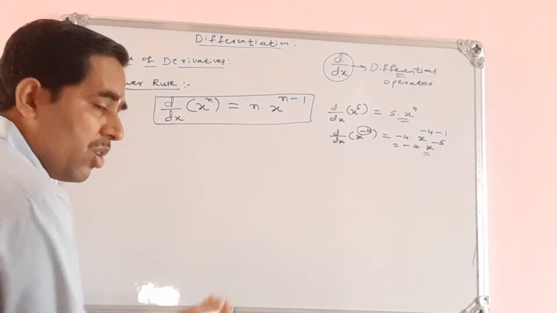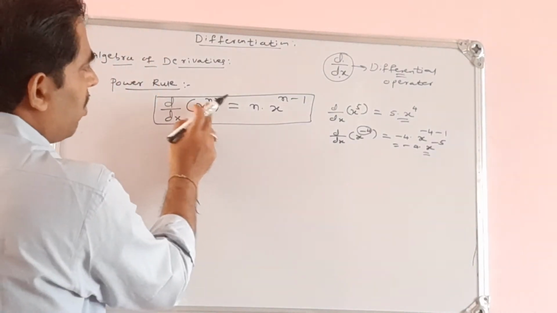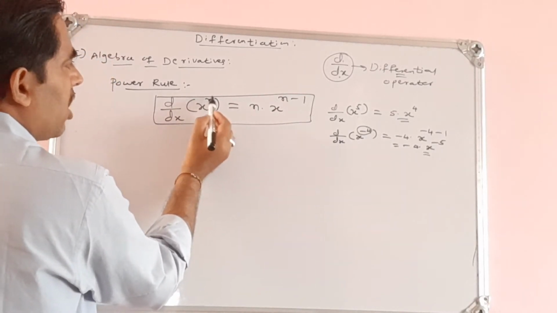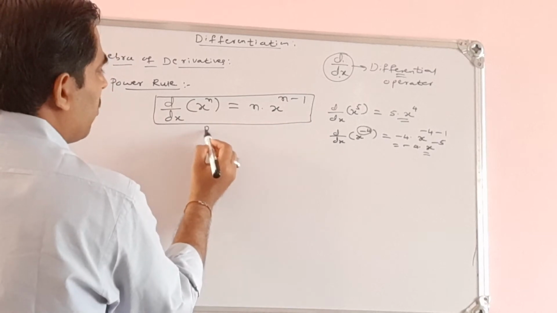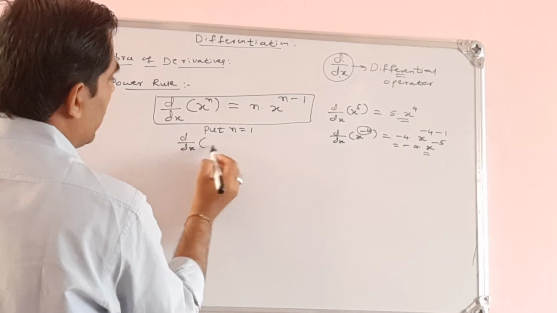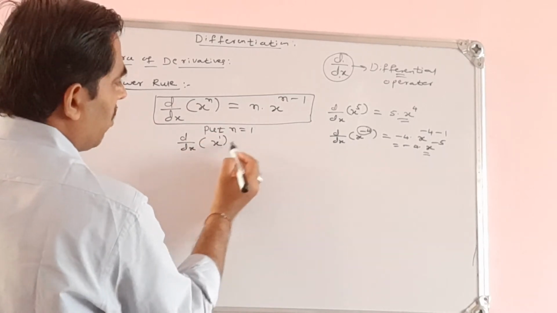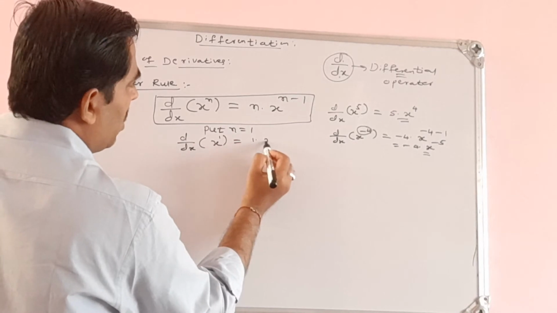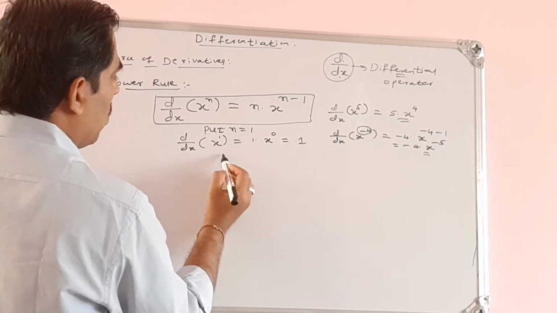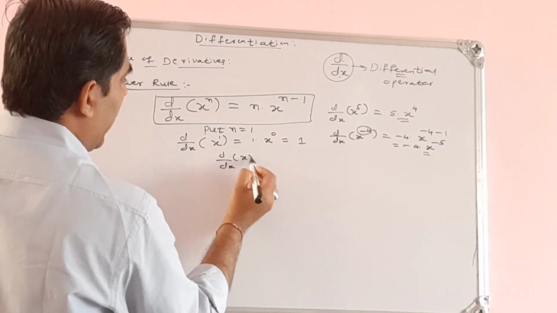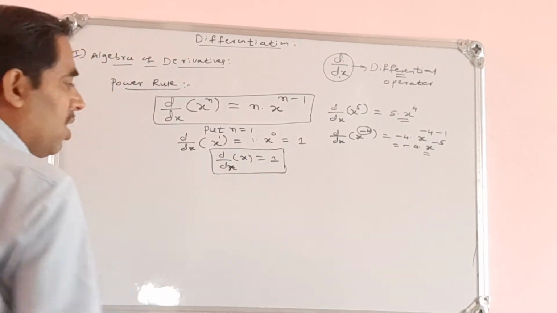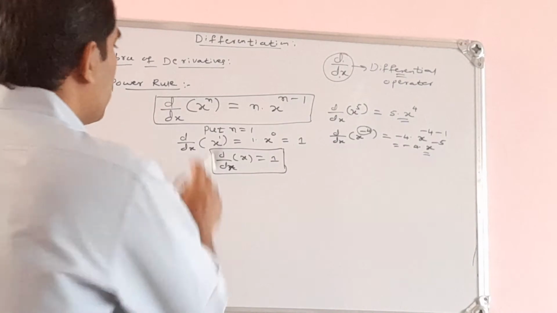By using this we have deduced some of the small results here. Derivative of x to the power of n is n into x to the power of n minus 1. If I go on replacing n, I will get results. If I put n is equal to 1, this we have already listed here. Derivative of x, n is 1 here. 1 into x to the power of 1 minus 1, that is x to the power of 0, which is 1. Therefore derivative of x with respect to the same variable x is 1. This is very important.